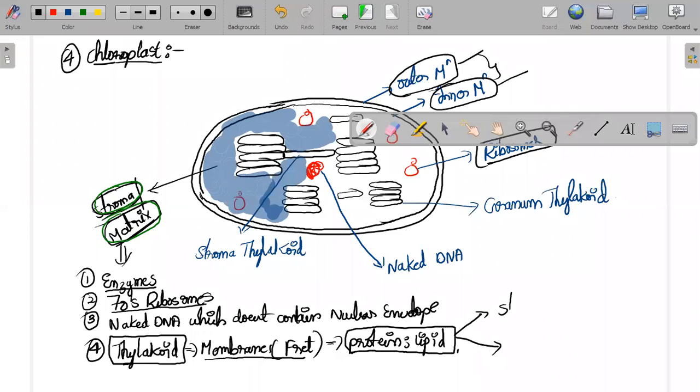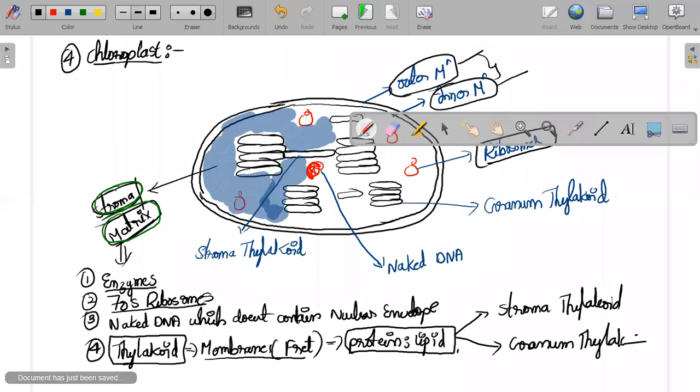One is called stroma thylakoid, and the other one is called granum thylakoid. So what is the difference between these two, the stroma and granum thylakoid? Just quickly tell me.